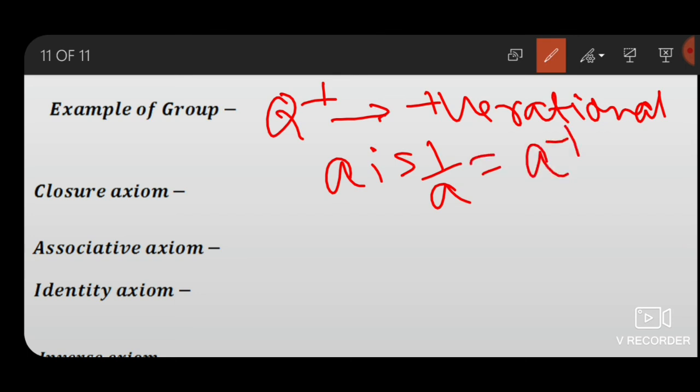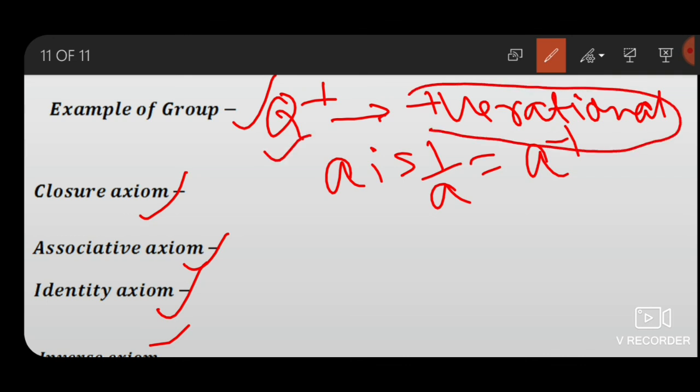So the set Q plus satisfies closure axioms, associative axioms, identity and inverse also. So Q plus, positive rational numbers, is a group under ordinary multiplication.